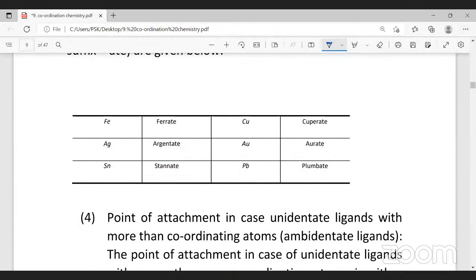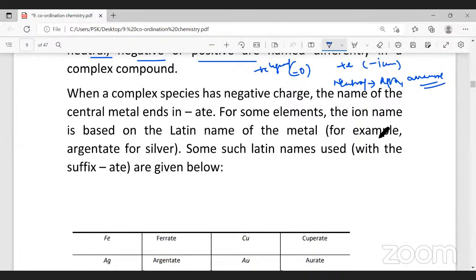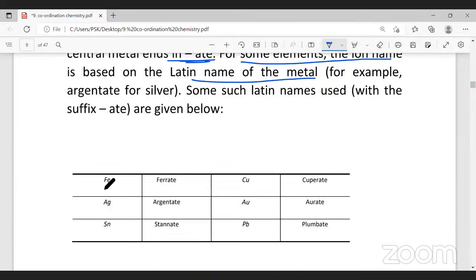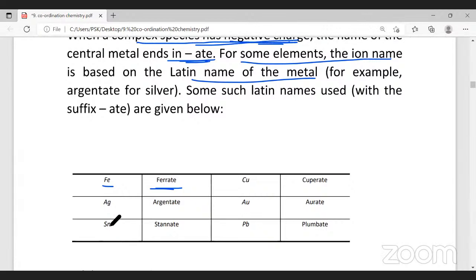See, if the metal is in the anion, for some elements, the name is based on the Latin name of the metal. If the complex is negatively charged, the name of the metal has to end with -ate. These are Latin names. Silver has to be written as argentate.